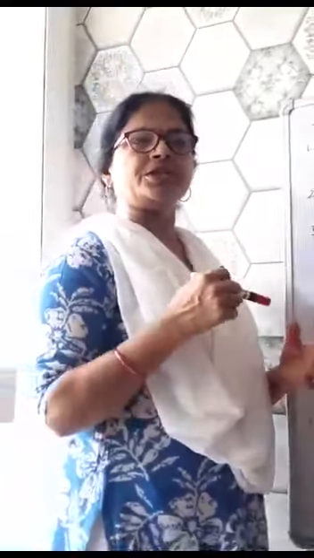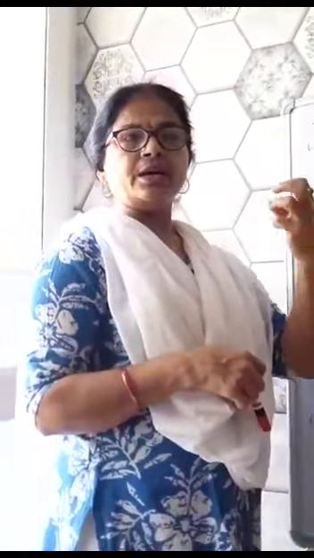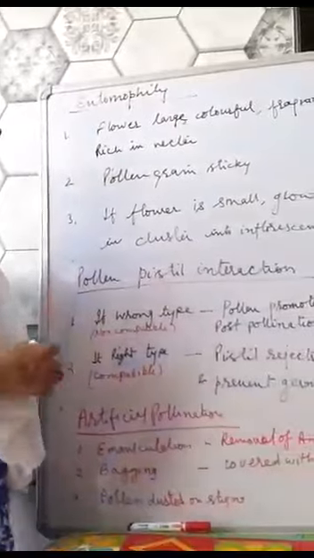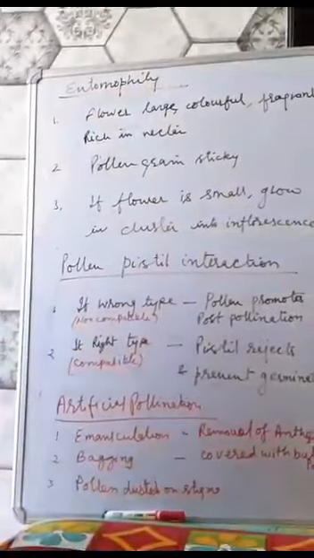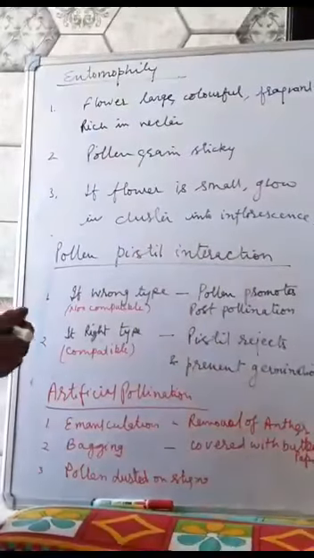If they are compatible, if they are the same species, the pollen tube grows and the post-pollination changes take place. If the pollen grains are the wrong type, incompatible, the stigma rejects the pollen grain or the pollen grain is disorganized. So the pistil has the ability to recognize the pollen grain.